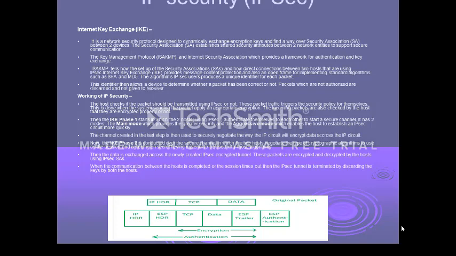First, these two gateways try to identify each other, and then they try to authenticate each other by handshaking, where the first part of security association is complete.